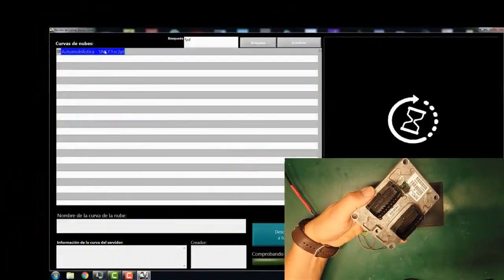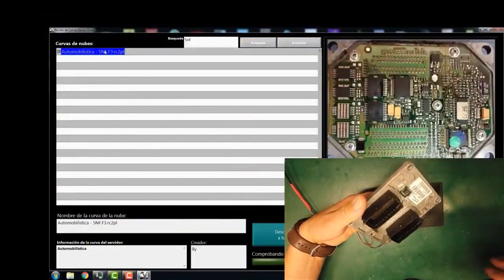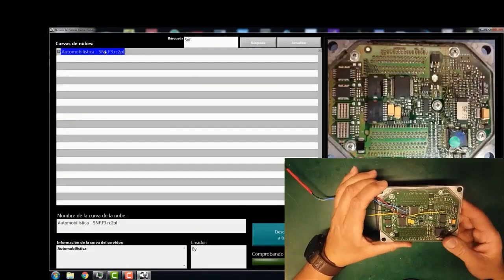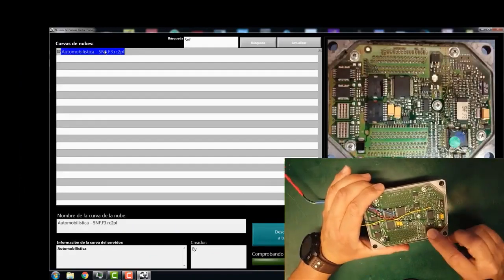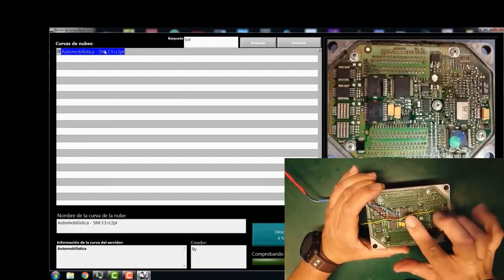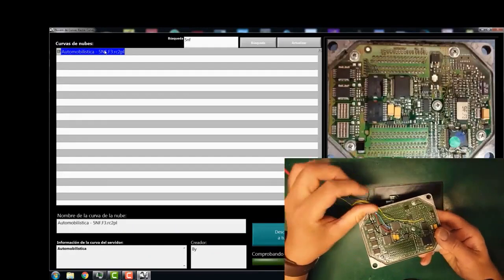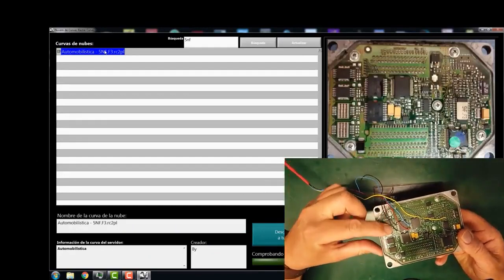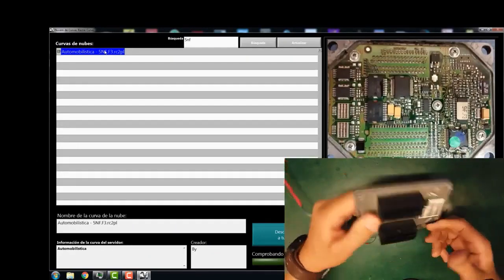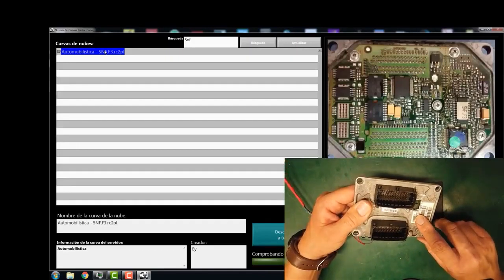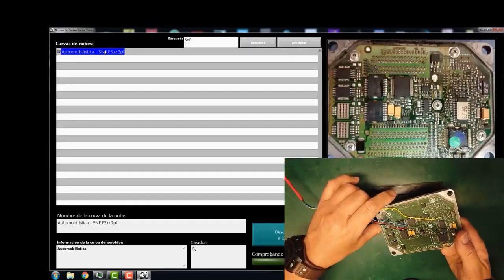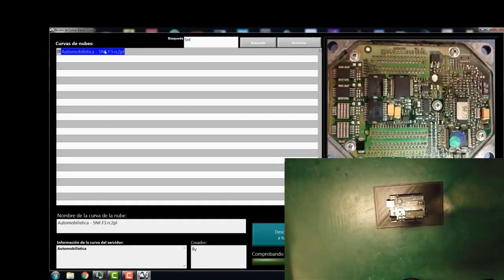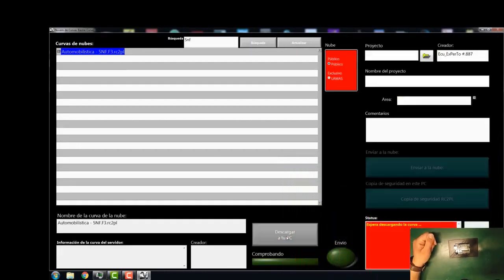Okay, there is the photo here, and if we have this part here, these three big ones. Mine has 4, that one has 2, and this one is of 1. And that is an F3. So I am going to download it to my PC. Downloaded successfully. I'm going to exit.